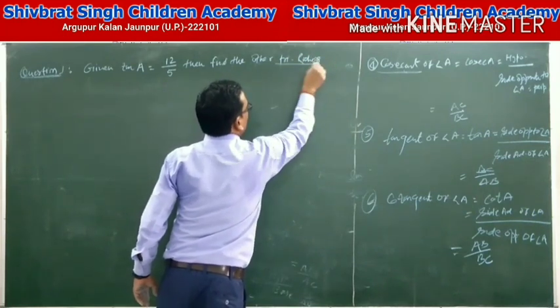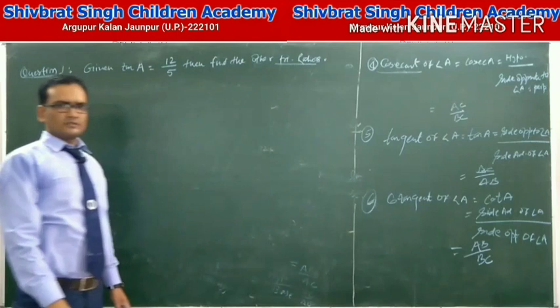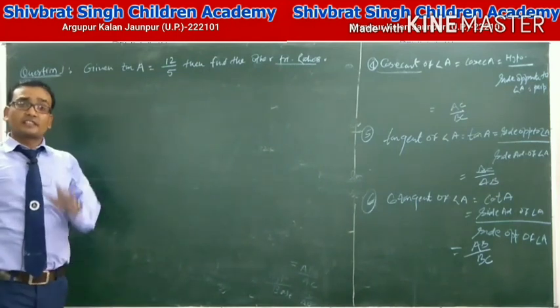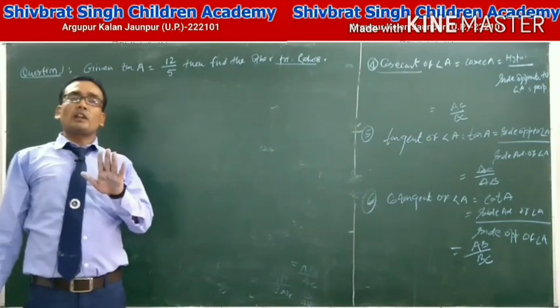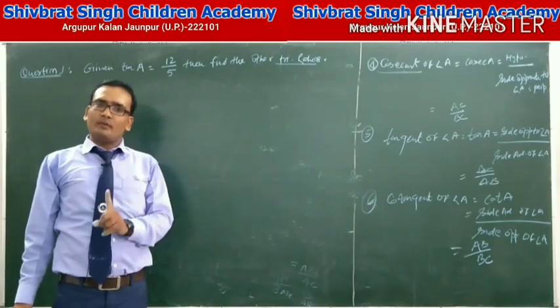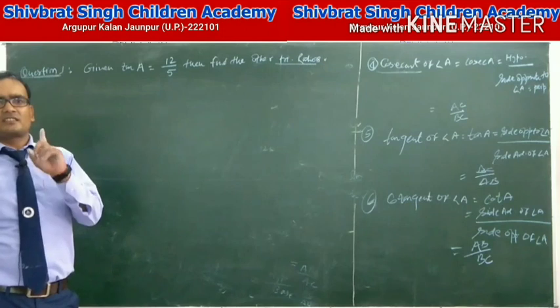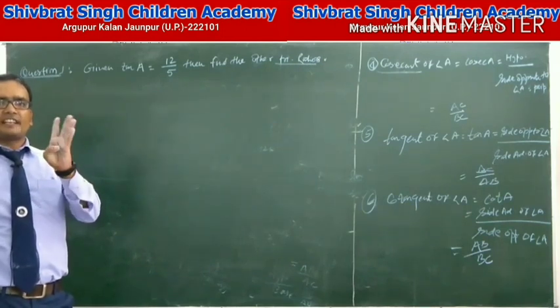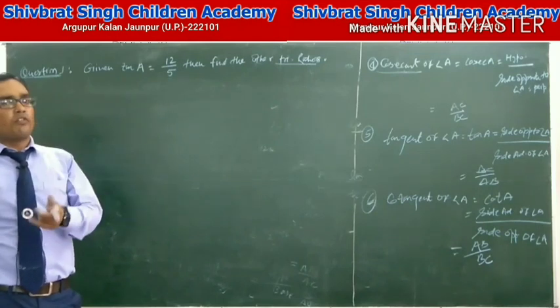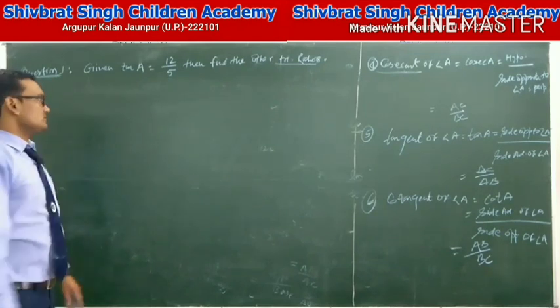Yes, students, in this question, given that tan A equals 12 by 5, for angle A we find sin A, cos A, cot A, sec A and cosec A.